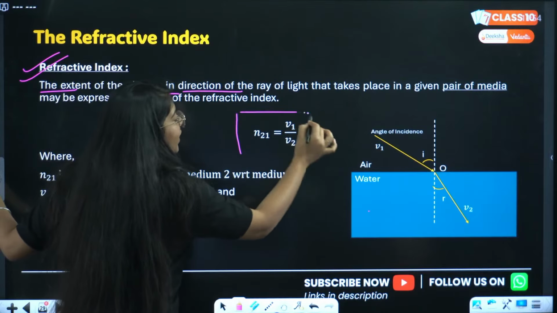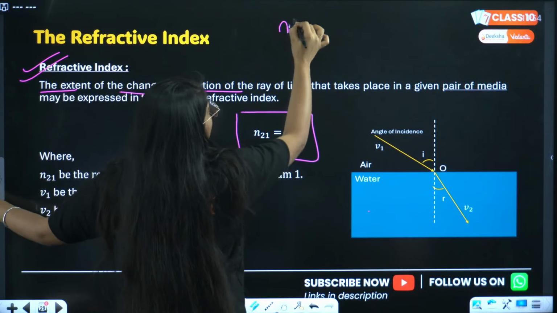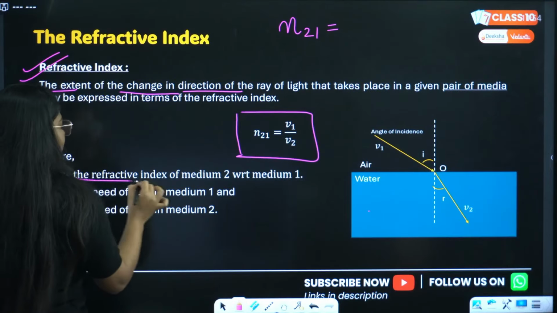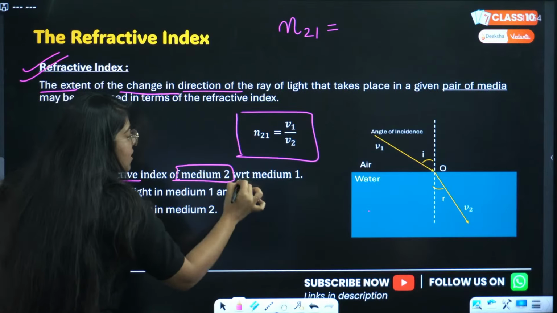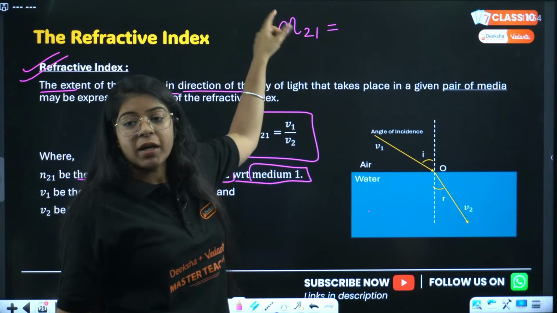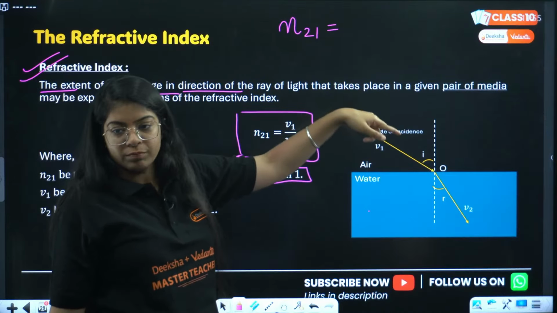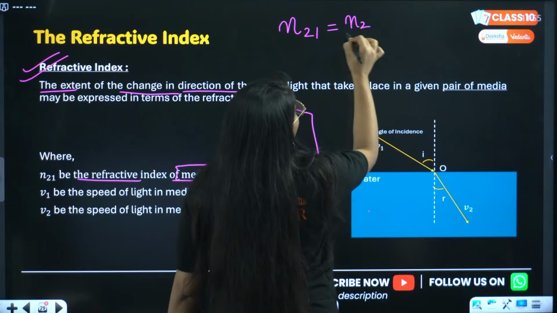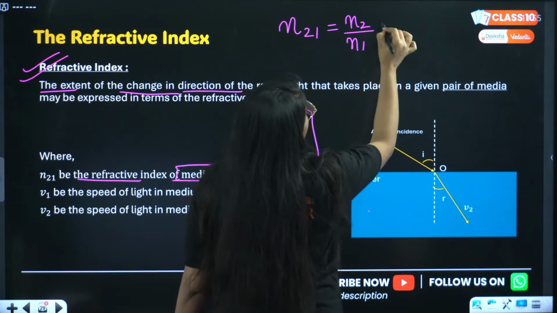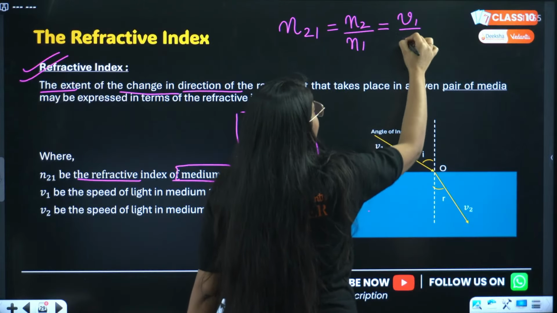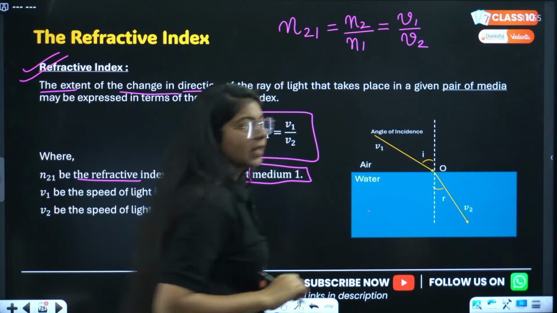Now, how do we write refractive index? Basically, refractive index is n21, that is the refractive index of medium 2 with respect to medium 1. That means the ray is going from medium 1 into medium 2. Now n21 is n2 divided by n1, and it is inversely proportional to velocity, so it equals v1 divided by v2.